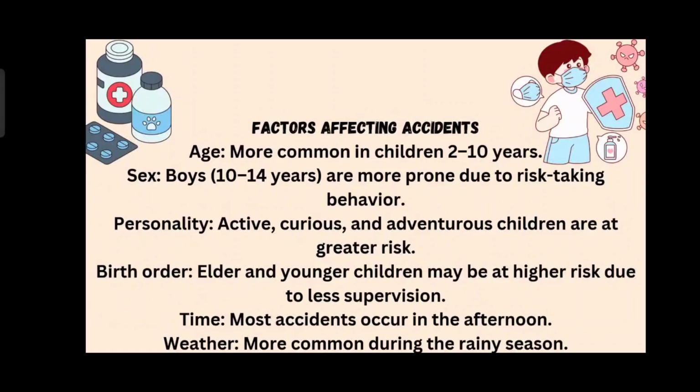So the third one is birth order. Elder and younger children may be at high risk due to less supervision. Which means due to less supervision or less guidance, the elder children may have a greater chance of getting an accident.